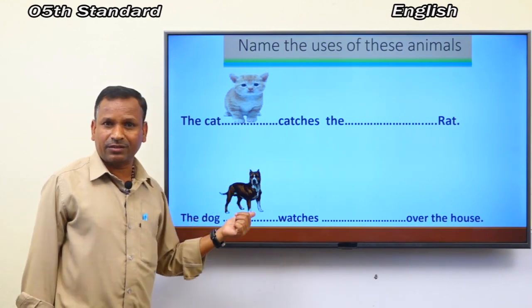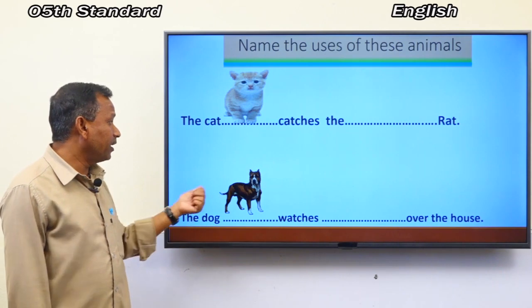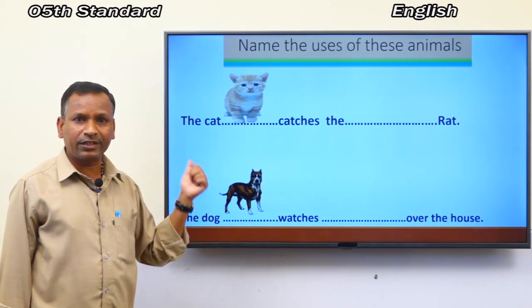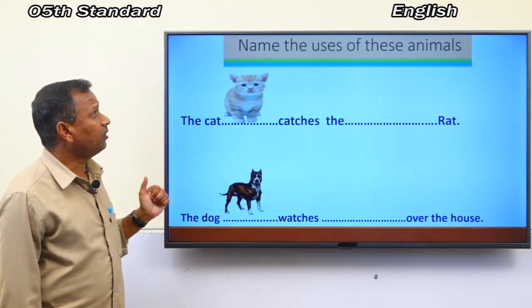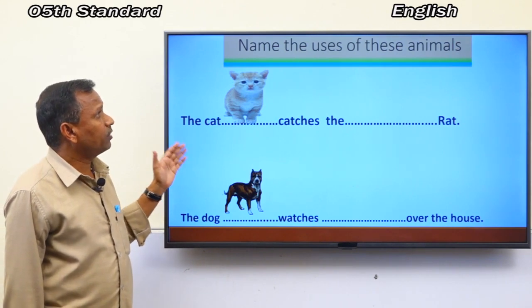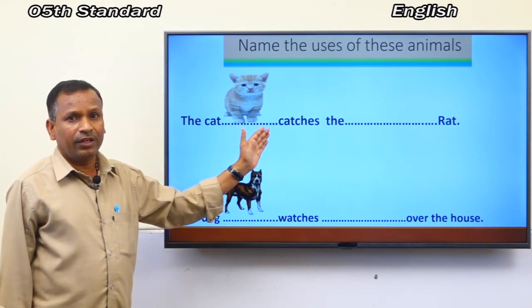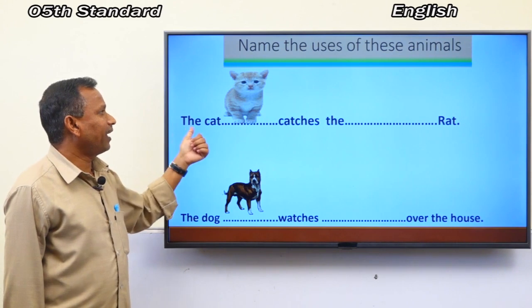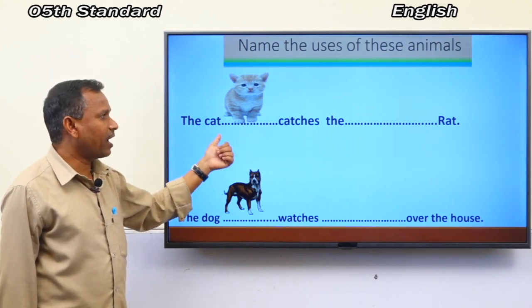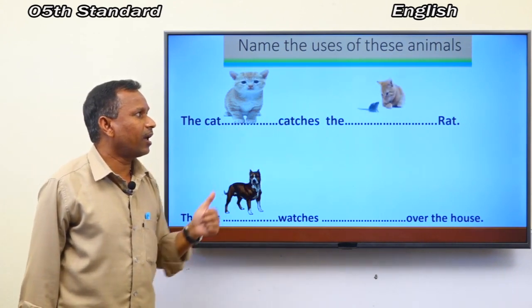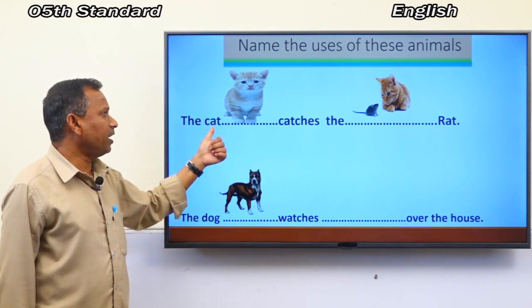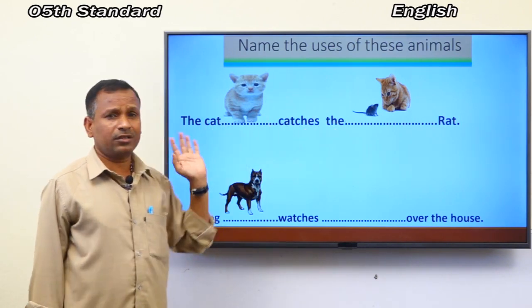Yes, your answer is correct. It's a dog. Then what are the uses of these animals? The cat catches the rat.